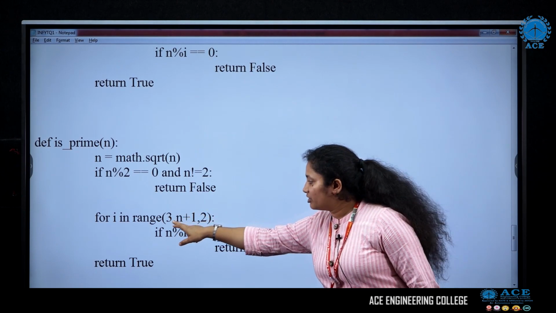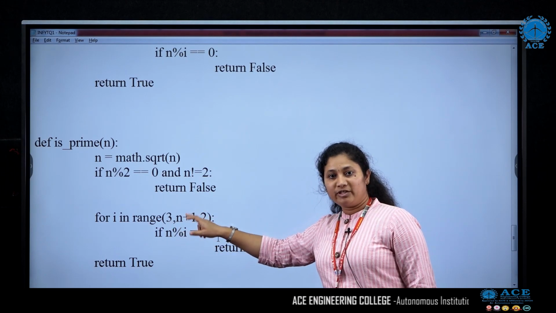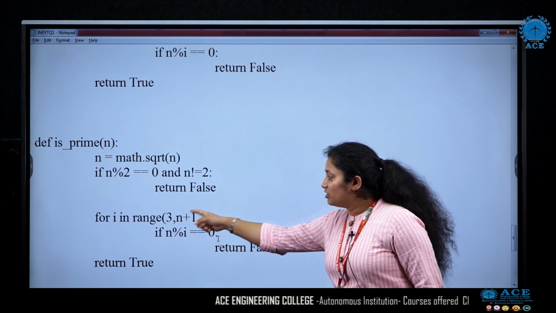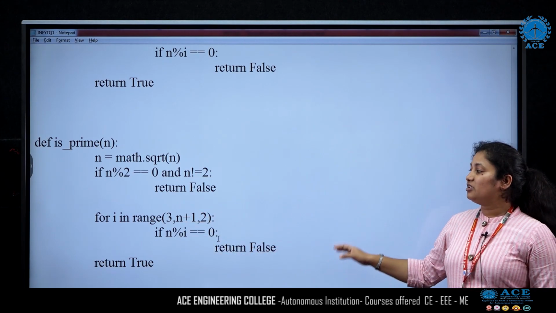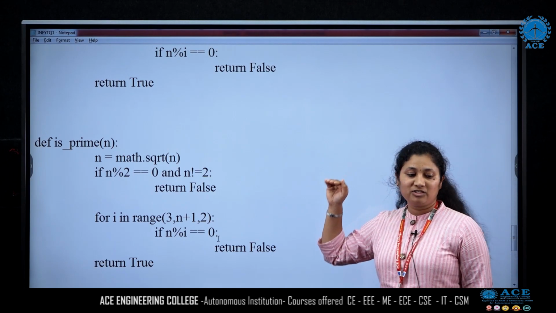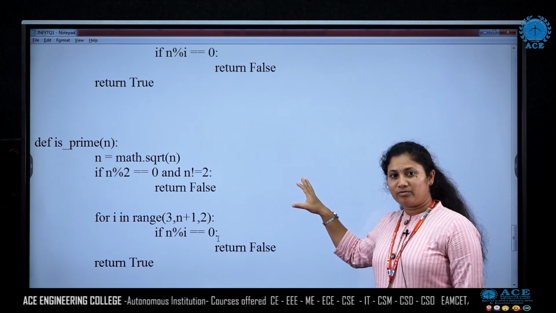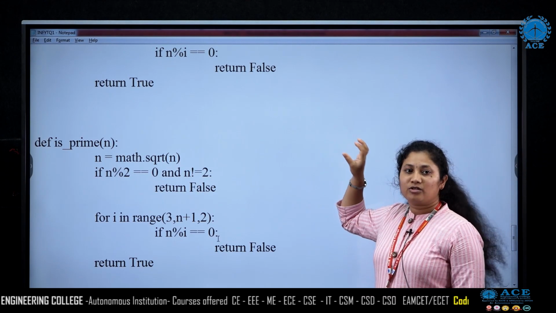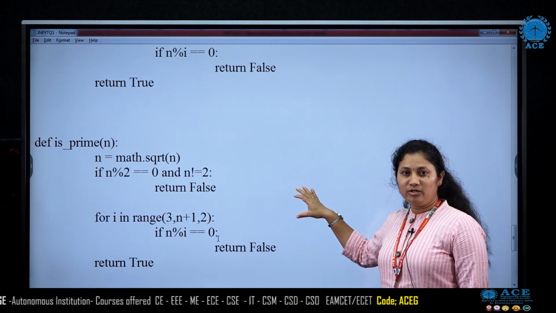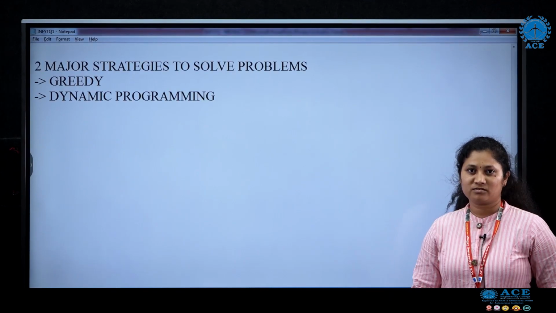So first I will check whether the number is divisible by 3. Second, I will check whether the number is divisible by 5. Next 7, 9 and so on. So here again we are reducing the number of iterations. So this is what is optimizing the code. As I told, you have multiple ways of solving the problem, but the ultimate goal is to reduce the time taken to solve the given problem. So that is what algorithms is all about.